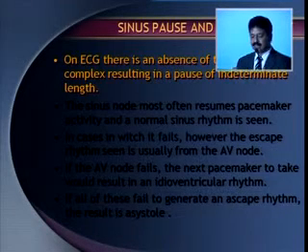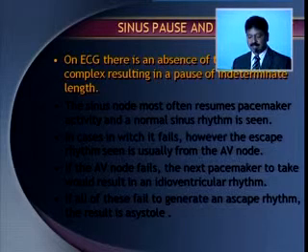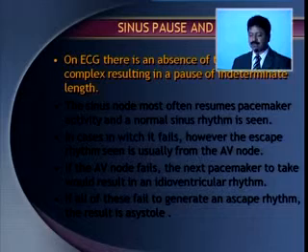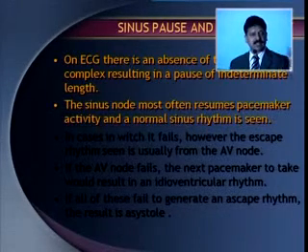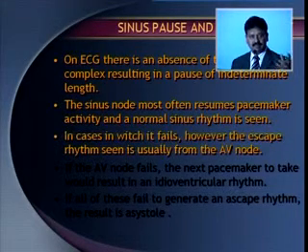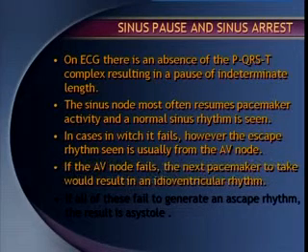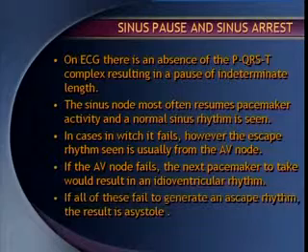I already explained that on the ECG there is absence of the QRS complex, the PQRST, resulting in a pause of indeterminate length. The sinus node most often resumes the pacemaker activity. Now what I say is that if the sinus node is not taking up, then the AV node will take up. If the AV node is not taking up, then the other part of the myocardium will take up. So you have junctional rhythm, you may have idioventricular rhythm, and according to that it may be tachycardia or bradycardia.